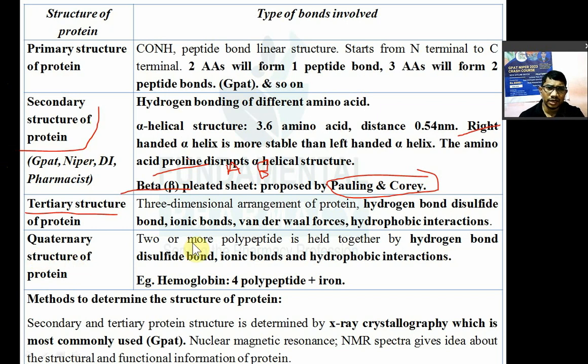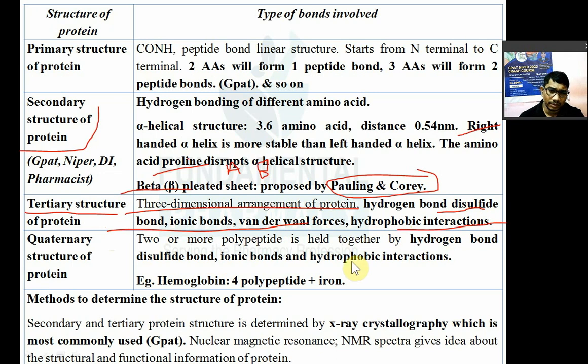Now the tertiary structure is nothing but the three dimensional arrangement of protein. There may be two or more polypeptides arranged in three dimensions. In this case hydrogen bonds are there, disulfide bonds are there, ionic bonds are there, van der Waals forces are there and hydrophobic interactions are there.